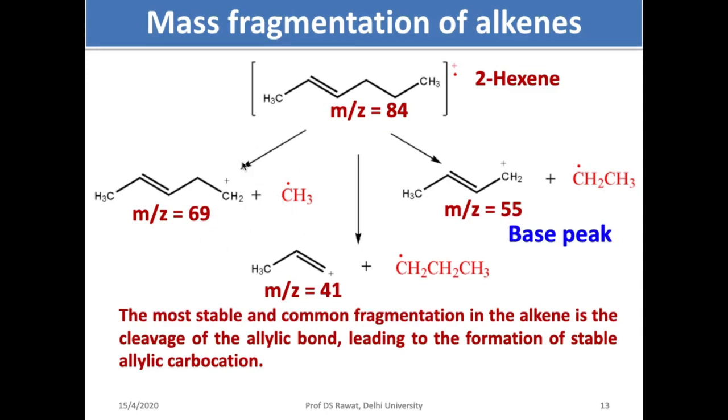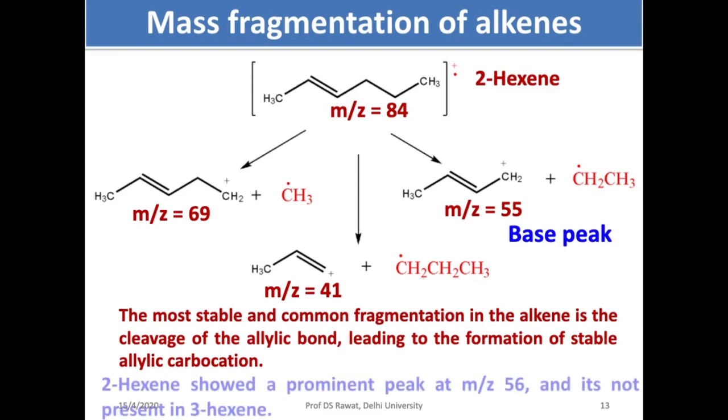So you lose a methyl radical and get this kind of carbocation, or you lose an ethyl radical and you get an allylic carbocation, or you can get this kind of carbocation also. And in the case of an alkene, allylic carbocations are much more stable, so hence this is the base peak.